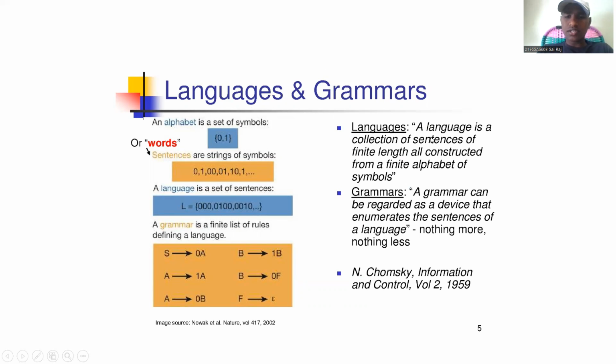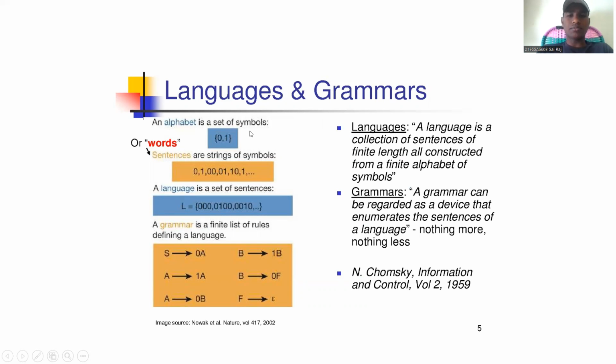A language is a collection of sentences of finite length, all constructed from a finite alphabet of symbols. A grammar can be regarded as a device that enumerates the sentences of a language, nothing more, nothing less.